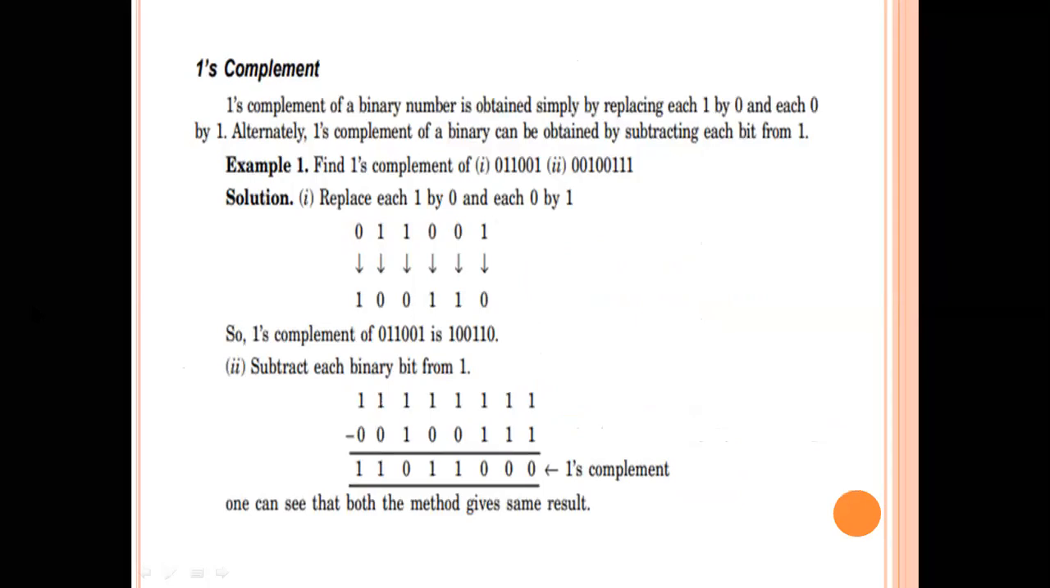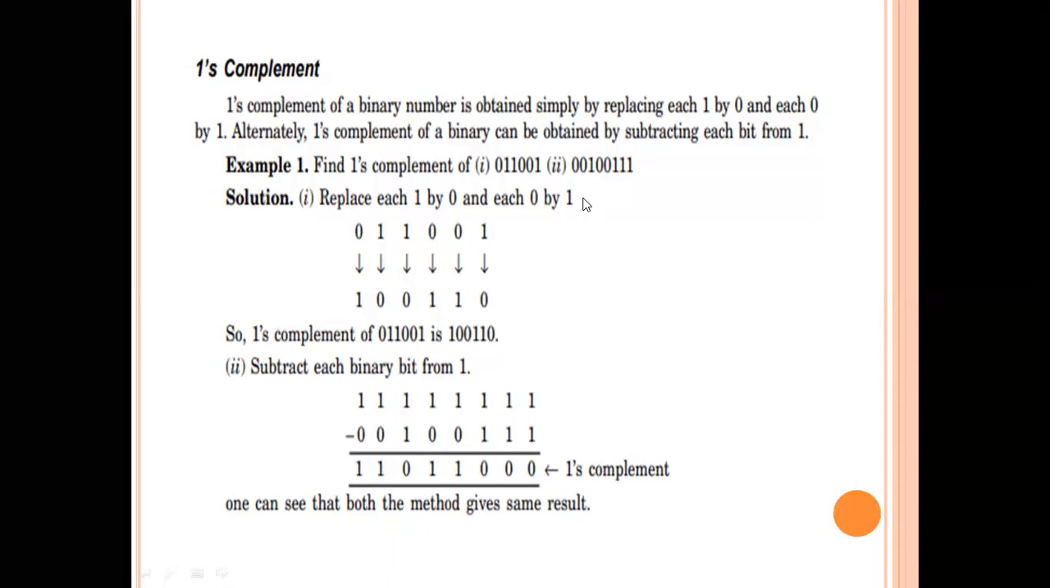Once complement means... repeat once again. Okay, listen. What I am going to say is, in ones complement, we are just replacing zeros with ones and ones with zeros. Coming to two's complement, what we are going to do is, first the given number should be converted to ones complement, and then we have to add 1.